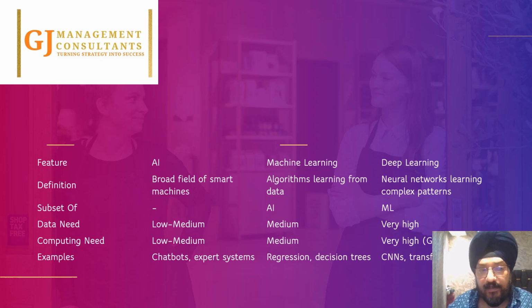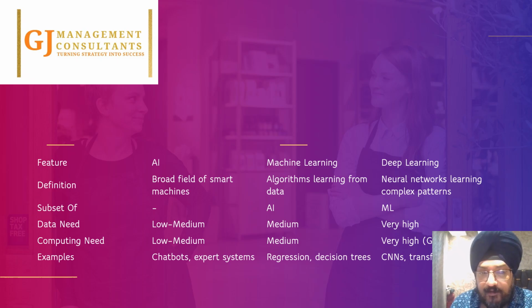So as we mentioned, AI by definition is the broad field of smart machines. Machine learning is algorithms learning from the data. Which means that if we have clean data, comprehensive data, and data that helps us take the decision, that is the key for machine learning to work upon. And then deep learning is neural networks learning complex patterns, because multiple scenarios are there and we have to embed those scenarios in the logical thinking, so that instead of us working through multiple scenarios, we can build upon them in such a way that we can eliminate human effort.